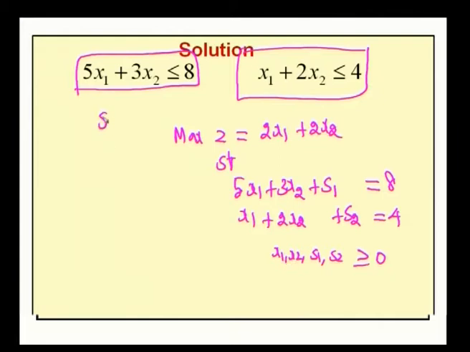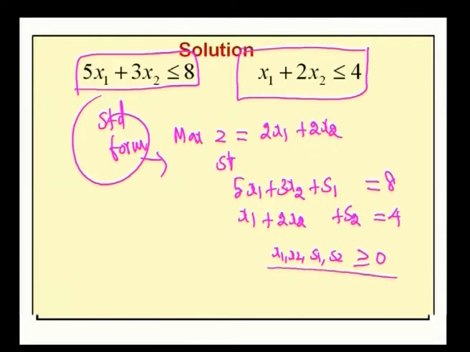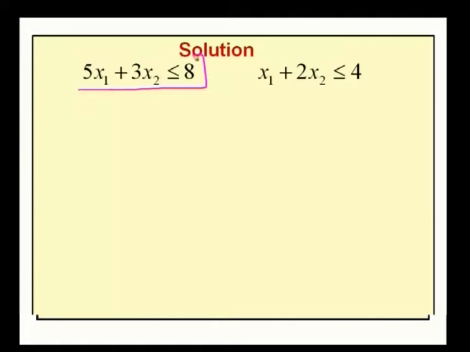So, the standard form of the given LPP is maximum z equal to 2x1 plus 2x2 subject to the constraints 5x1 plus 3x2 plus s1 equal to 8, x1 plus 2x2 plus s2 equal to 4, x1, x2, s1, s2 greater than or equal to 0. In order to apply the graphical method for this problem, first I will try to plot these lines in the graph.